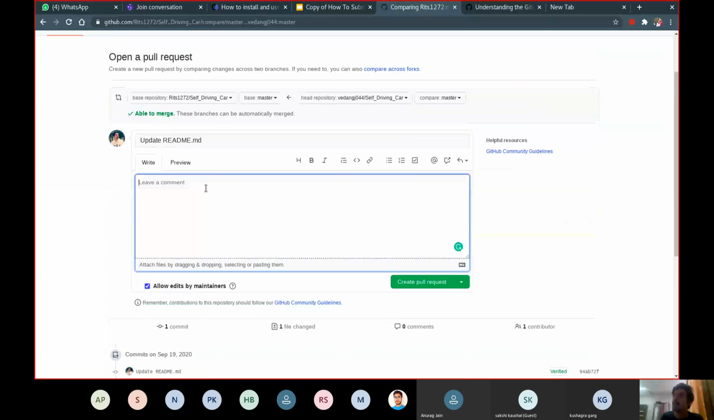I have to now leave a message. It's a very good technique to tell Ritik what changes you have made. So I would write, I have made changes to the readme, please review. Then I create a pull request.